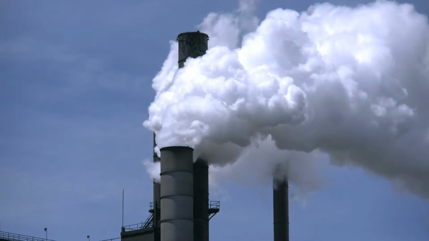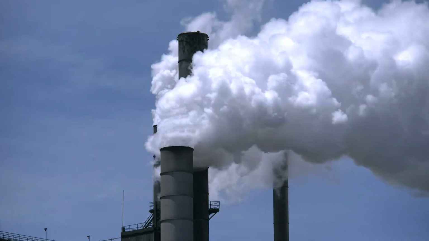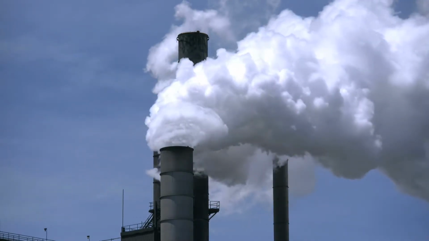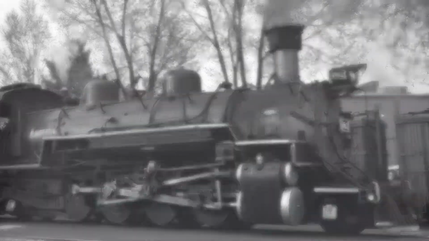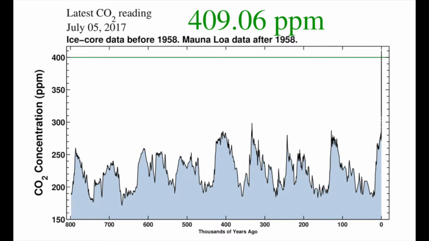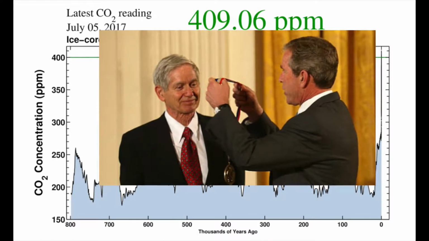One of the primary reasons is that the amount of greenhouse gases like carbon dioxide, methane, and nitrous oxide in the Earth's atmosphere have been rising rapidly since the Industrial Revolution. This graph is called a Keeling Curve, named after its founder, Charles Keeling.